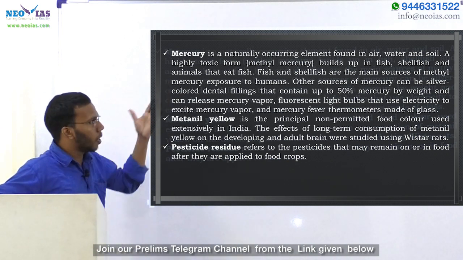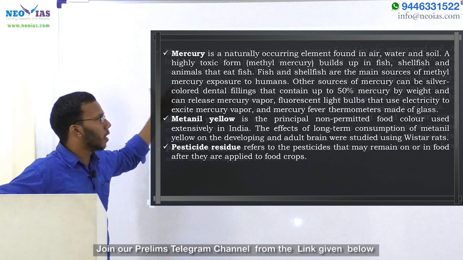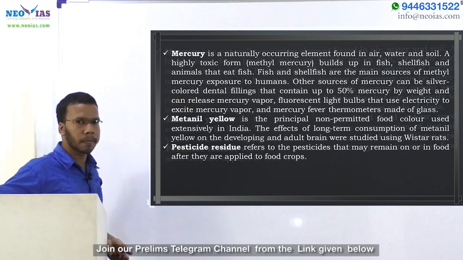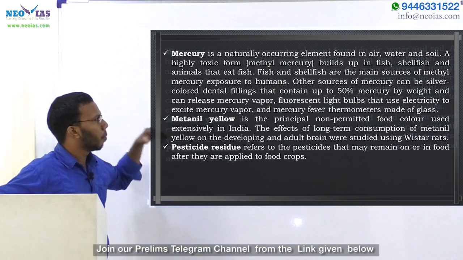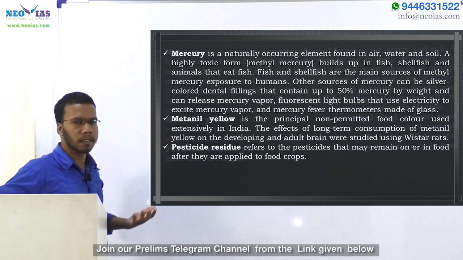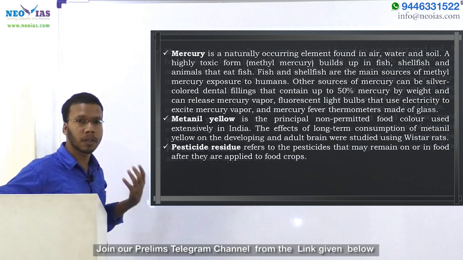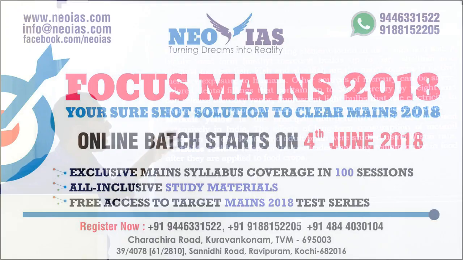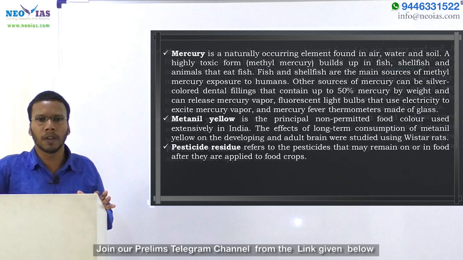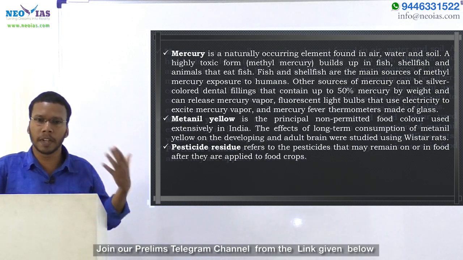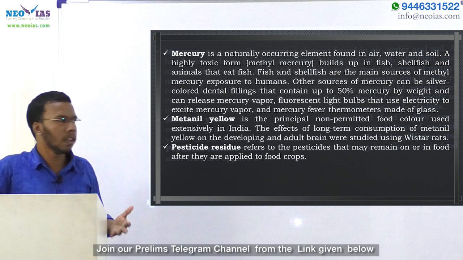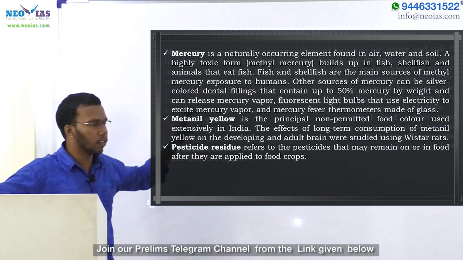Other sources of mercury can be silver colored dental fillings that contain up to 50% mercury by weight, then fluorescent light bulbs and mercury fever thermometers made of glass. So these are some sources of mercury. Then regarding methanol yellow, it's a principal non-permitted food color used extensively in India. You know that for coloration and to get flavor we use so many chemical agents. So methanol yellow is a color agent.